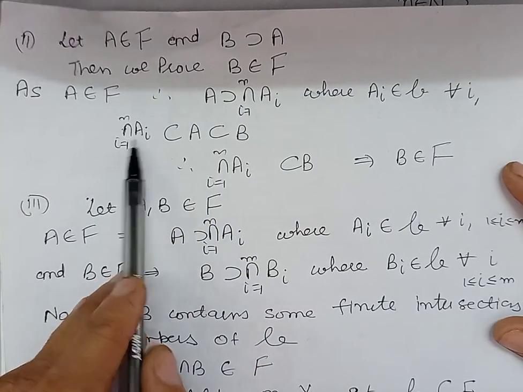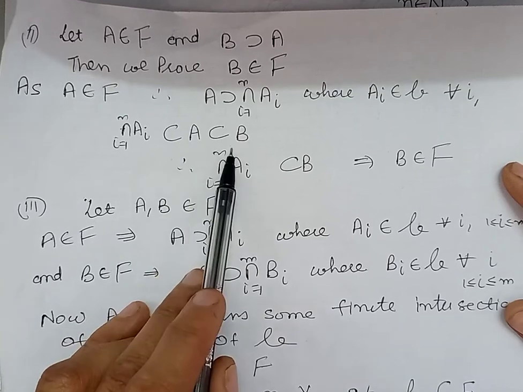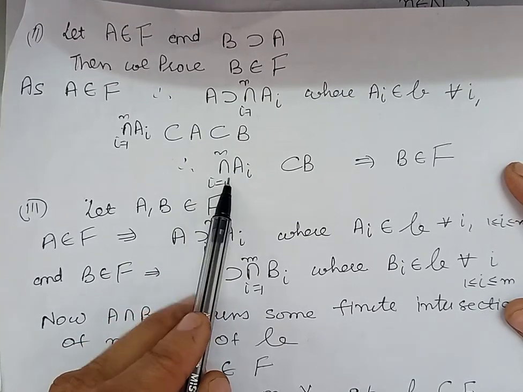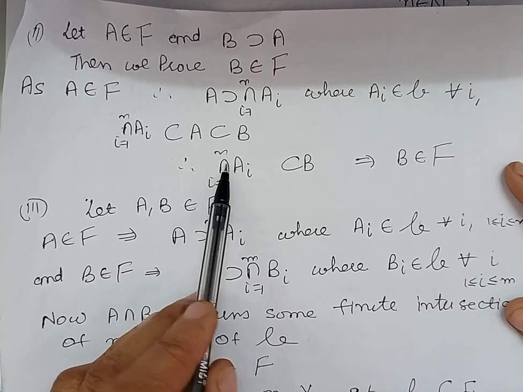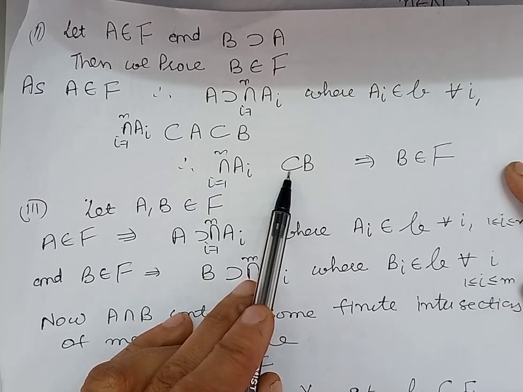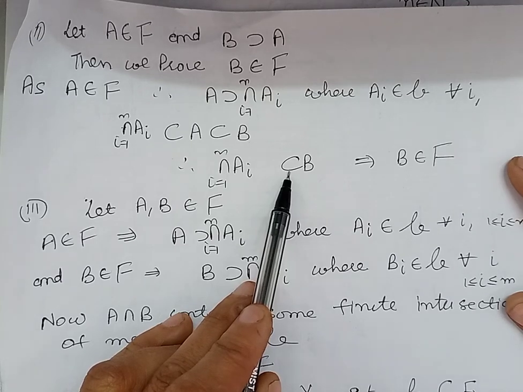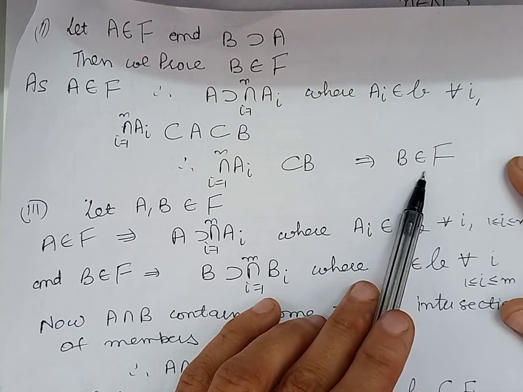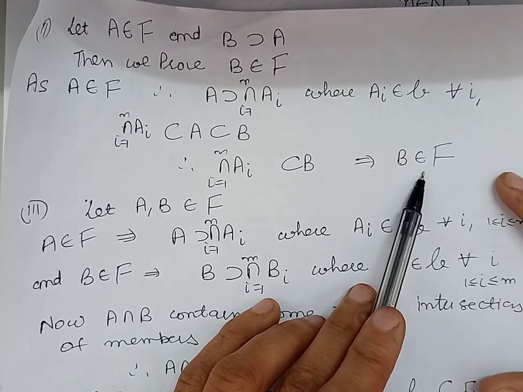The intersection of Ai is contained in A, which is contained in B. So we can say that the intersection of Ai, i varies from 1 to n, is contained in B. It means B contains the finite intersections of members of family B. So we can say that this B belongs to the collection F.